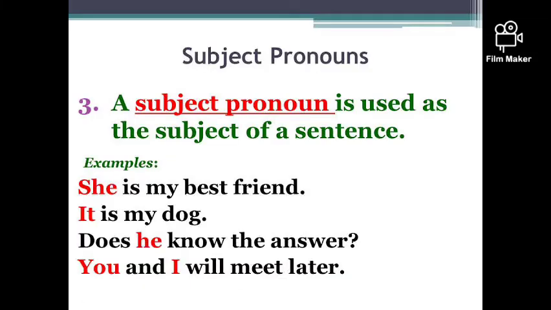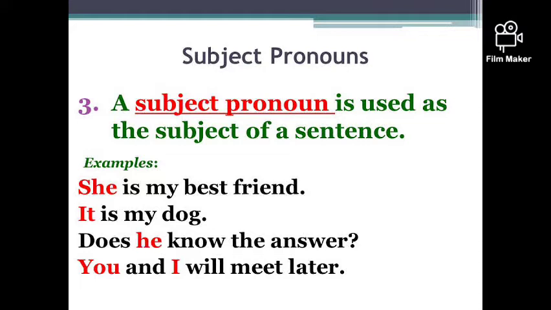To be more clear, a subjective pronoun is used as the subject of a sentence. So it is the main part of the sentence. It is the one who does the work. She is my friend. So she is the main part of the sentence. It is my dog. Does he know the answer? You and I will meet later. So if we remove these, she, it, he, you, I, there is nothing there.